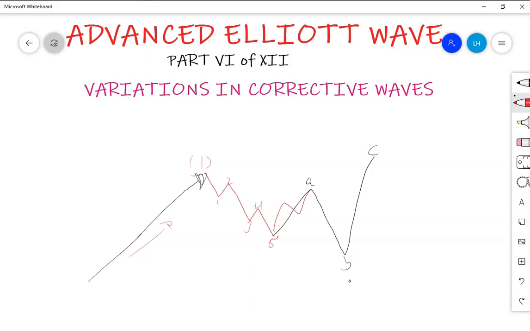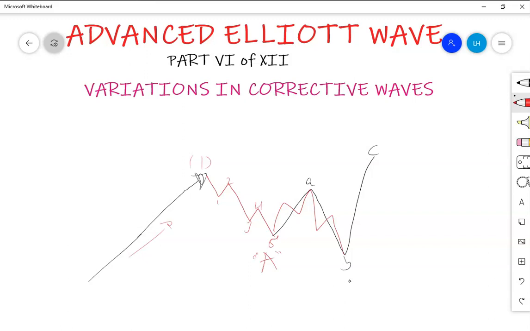So it is different from wave A in a zigzag. Wave A in a zigzag correction has got 5 internal waves. But wave A in a flat has got 3 waves. Then wave B in a flat, as usual, has got 3: 1, 2, 3.